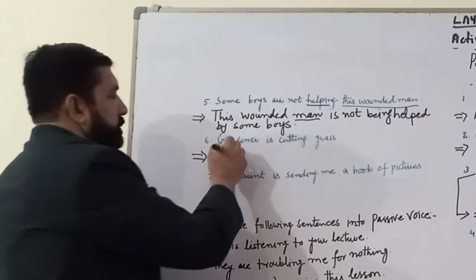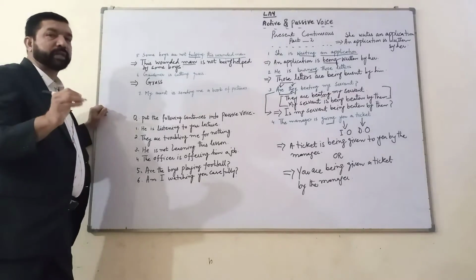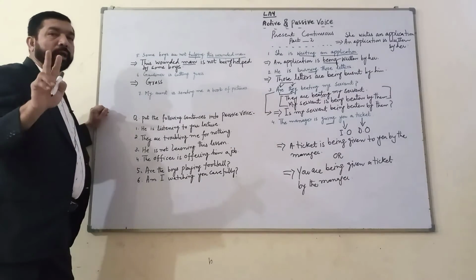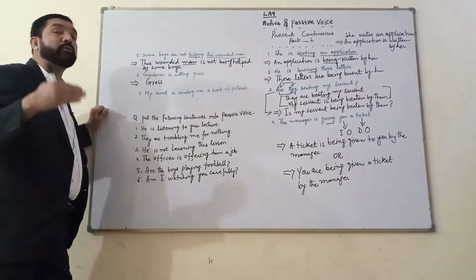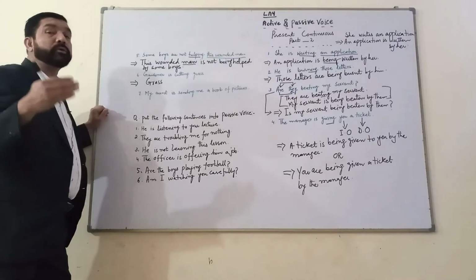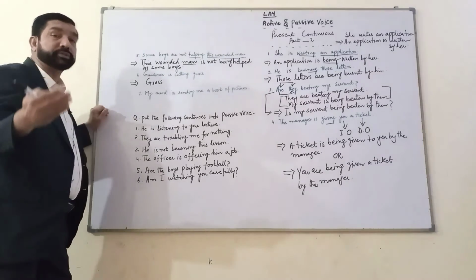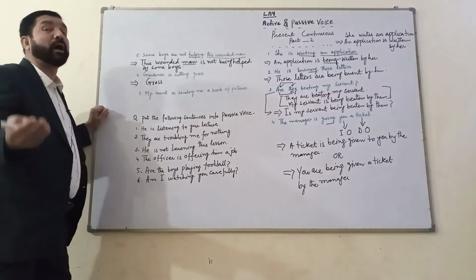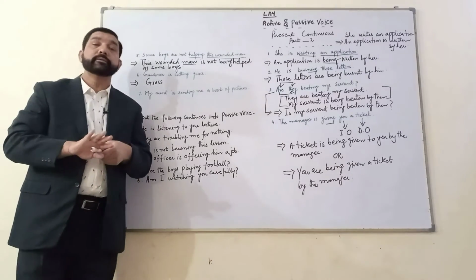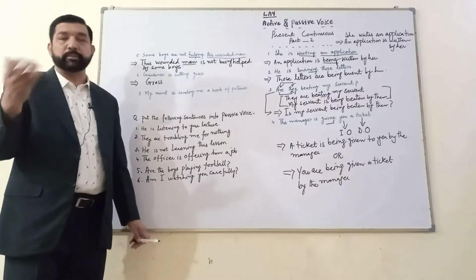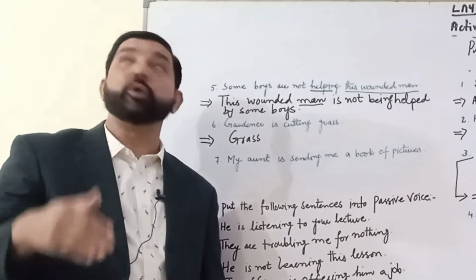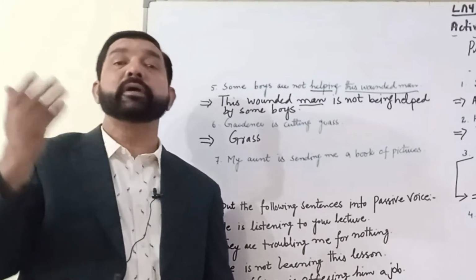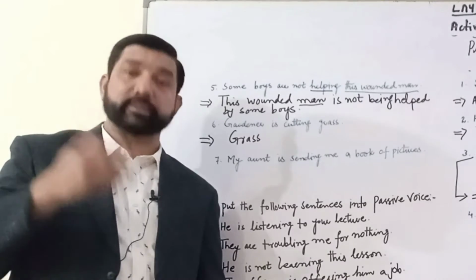Gardener is cutting grass. I must tell you, there are two types of nouns. One is called countable nouns. Countable nouns are those nouns which can be counted, like a pen can be 2 pens, 3 pens, 1 chair, 2 chairs, 3 chairs, 1 fan, 2 fans, 3 fans.